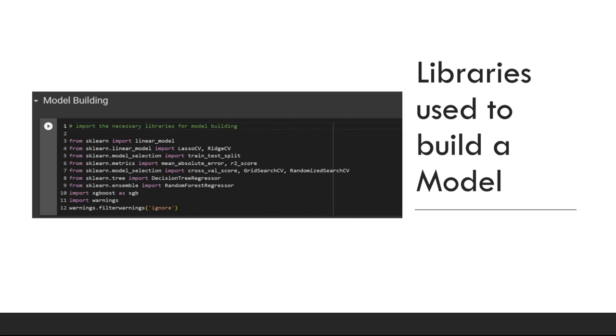Similarly, RidgeCV stands for ridge regression with cross-validated selection. It performs L2 regularization, which can help in handling multicollinearity in the data. And the decision tree regressor uses a binary tree structure to make predictions by splitting the data based on feature thresholds.